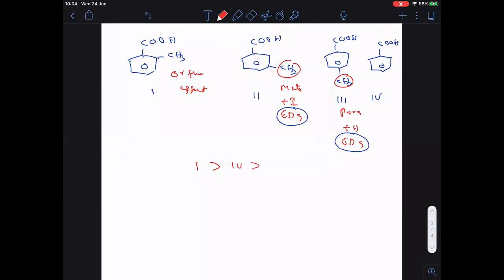So hyperconjugation will decrease the acidic strength more than the inductive effect. Both plus I and plus H decrease it, but comparatively the decrease is more in hyperconjugation, because hyperconjugation is the more dominant factor. Are you followed? So comparatively, 2 is better when compared to 3. This is the acidic strength order of these acids.